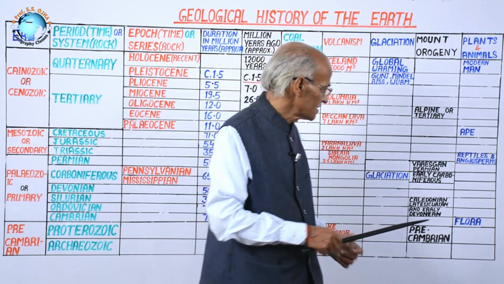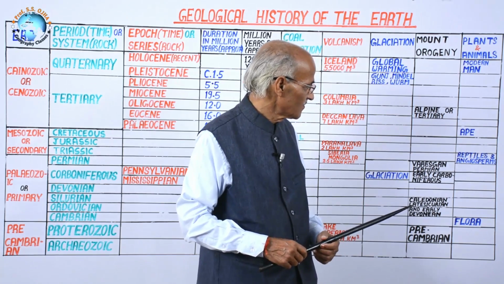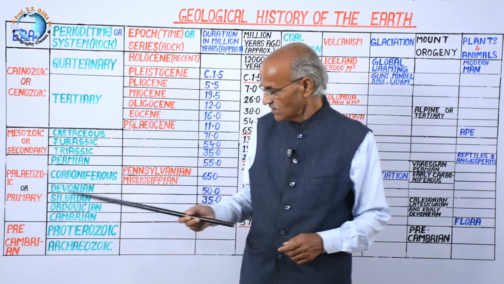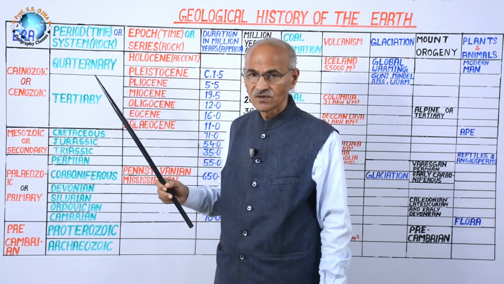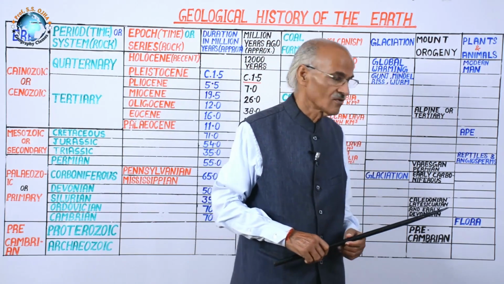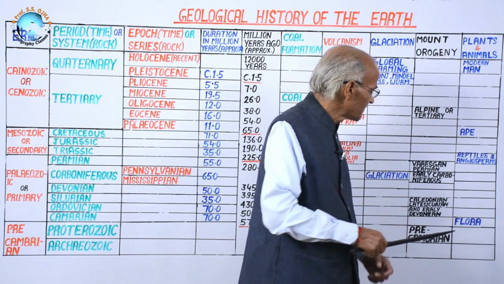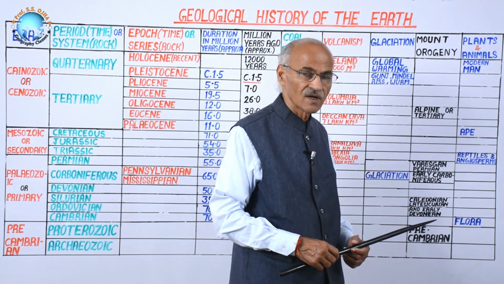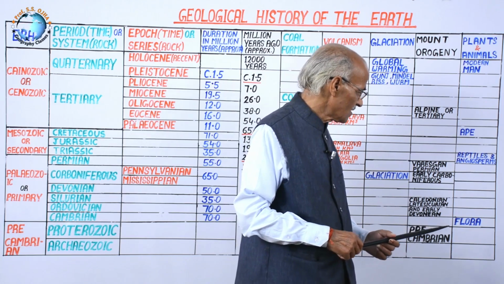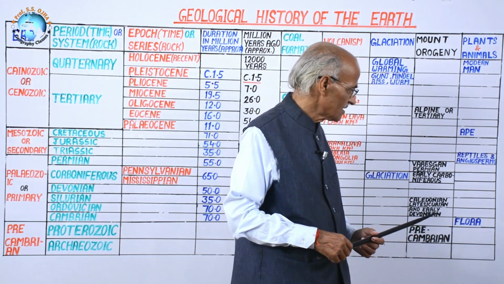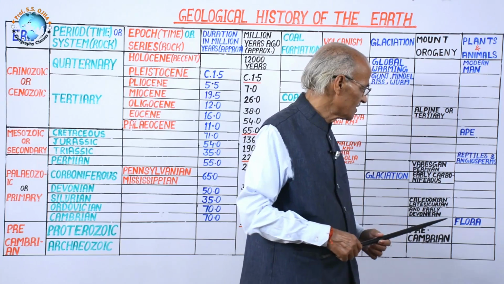Now let us see the existence or commencement of biosphere on the earth, because we have started here Archaeozoic, Paleozoic, Mesozoic, Cenozoic. Zoic in geology means flora and fauna, plants and animals. As earth cooled down, the flora first came on the earth, because when the temperature became habitable and the water came into existence on the planet earth, first flora came into existence.